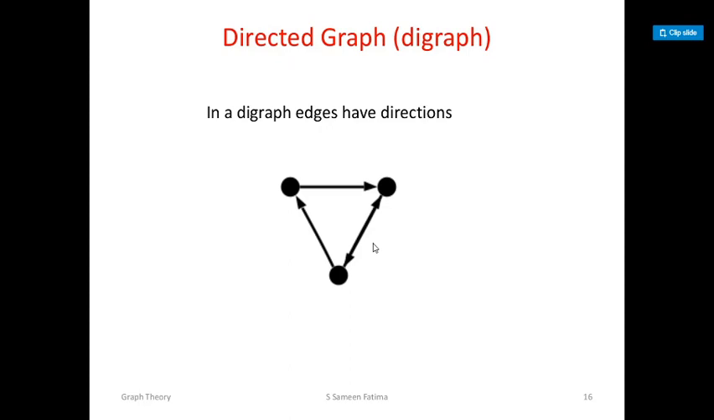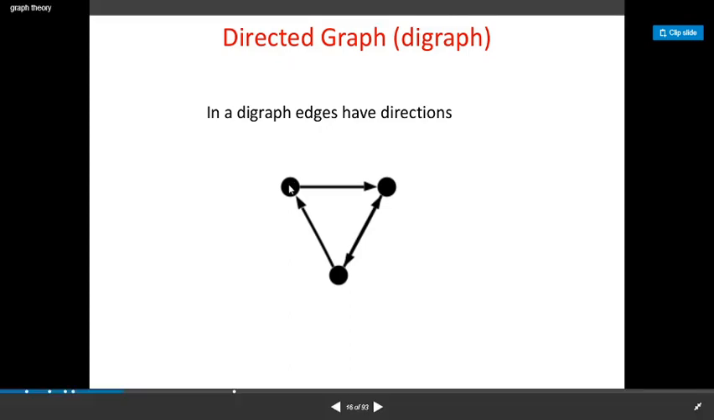If the edge is directed towards the vertex, then we call that in degree. If the edge is directed from that vertex, then we call that out degree. So look into this vertex. Here there is an edge that is directed from this one. This is going out of this vertex. So this is out degree. And here there is an edge that moves towards this vertex. This is called in degree. So this vertex has in degree 1, out degree 1.